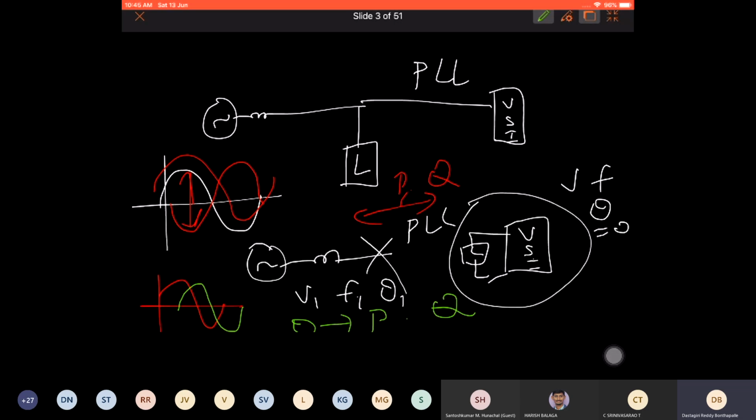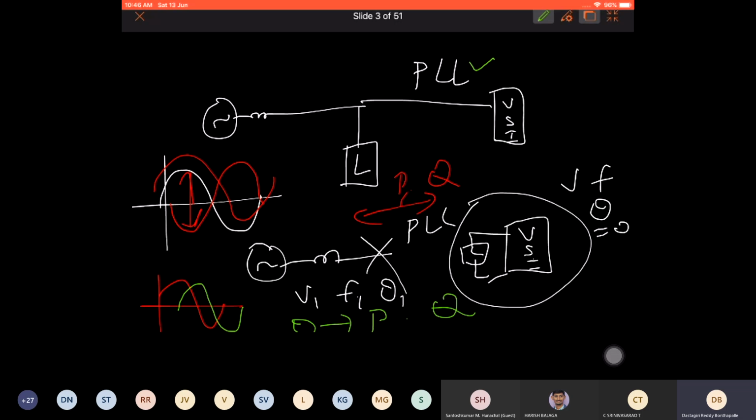The grid is a strong guy, so it can handle that much current and voltage, P and Q. But your VSI is generally rated in terms of MVA. It generally crosses the limited power that is available with your voltage source converter. Then it will go into overcurrent or overvoltage mode. Then it will trip. So you cannot integrate this. So when you are not feeding anything, you can turn on your PLL and sync with any grid, strong or weak, anything.